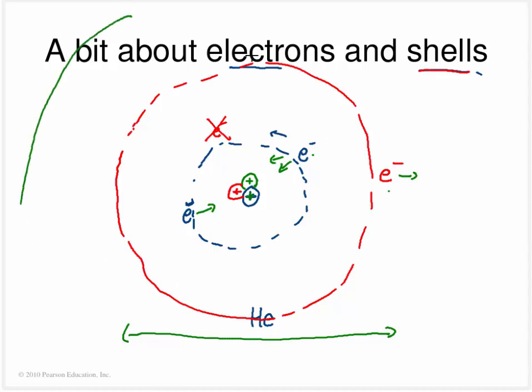And as we add more and more shells, as we add more electrons, once this one fills up, then we're going to have to add more. And we're going to have forces like this and forces like that. Now, in chemistry, they care about the number of electrons in the shells. I don't really care so much about the number of electrons that can live in the shells, but I do want you to know that these electrons live in these discrete orbits.